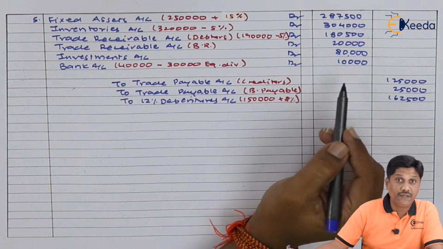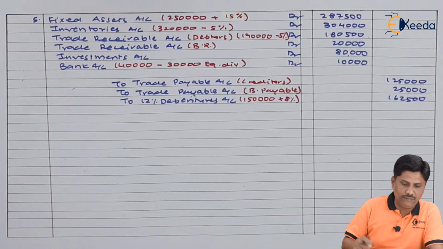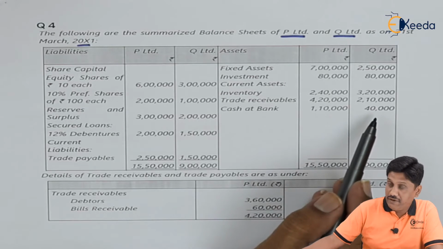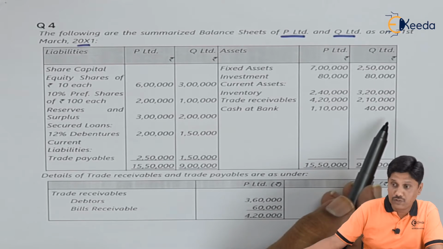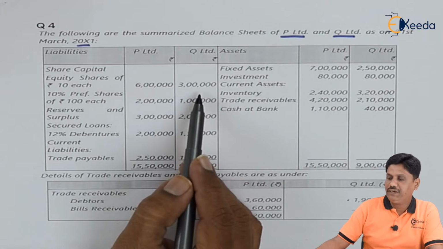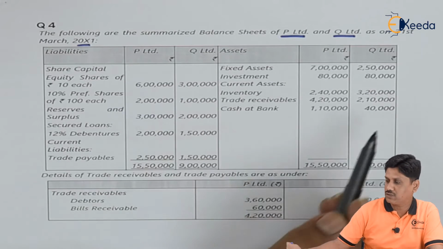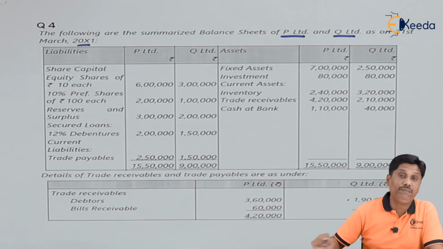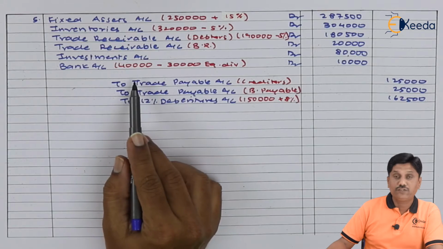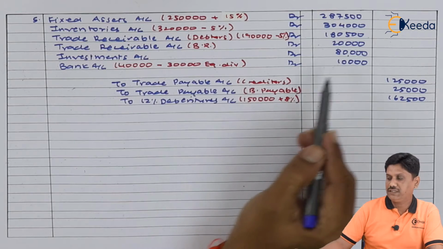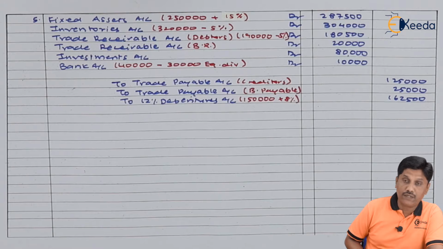Bank account is debited. Remaining bank account, importantly, they were having existing bank balance of 40,000. You can notice, students, they were having existing bank balance of 40,000. Out of that, they paid equity dividend on their capital of 3 lakhs at the rate of 10%. That comes to 30,000. So from 40,000, they already paid 30,000. So how much bank balance we can take over is only 10,000. Friends, notice here, 40,000 minus 30,000, we have taken over 10,000. In this way, we have completed assets taken over.